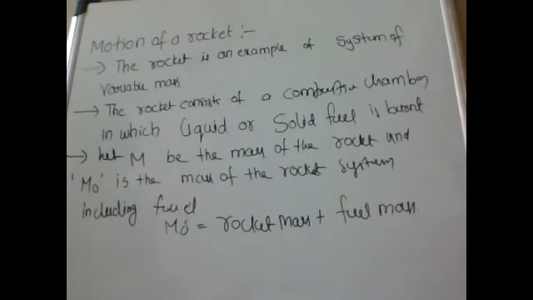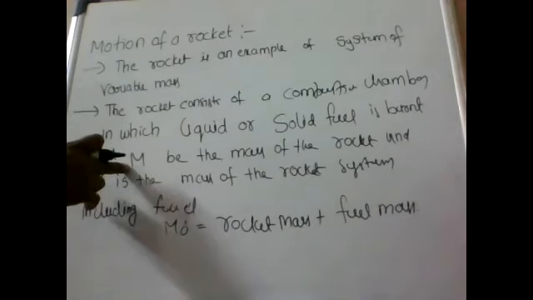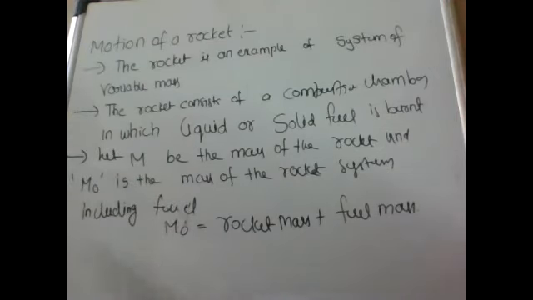Here capital M is only the mass of the rocket and M naught is the mass of the rocket system including fuel. That means M naught equals rocket mass plus fuel mass. After that, v is the velocity of the rocket moving upwards at any time t. Let in a time interval dt, from the total mass, a small amount dm come out from the rocket in the form of a gas jet.